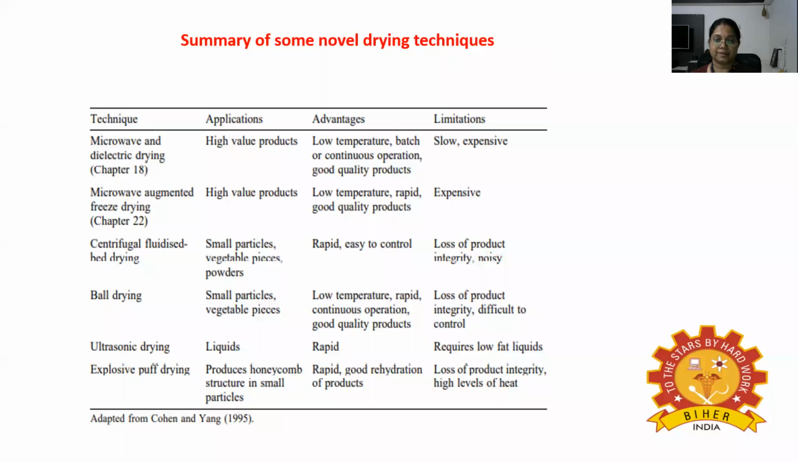In this table, a summary of some novel drying techniques can be seen. That is techniques like microwave, microwave augmented freeze drying, centrifugal fluidized bed drying, ball drying, ultrasonic or explosive puff drying, and their applications. That is high value products, small particles, vegetable pieces, powders and so on. Then the advantages, at what temperatures they are used, how they are used, and their limitations can also be seen in this tabular column.